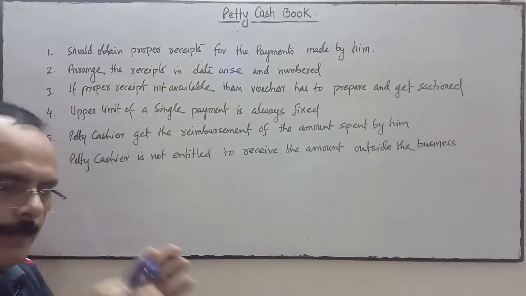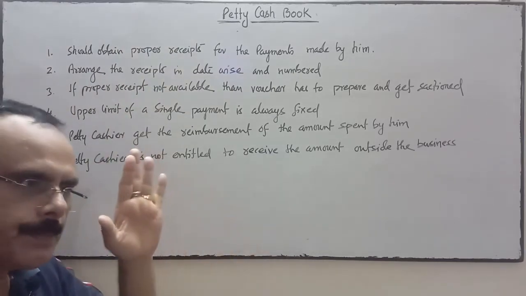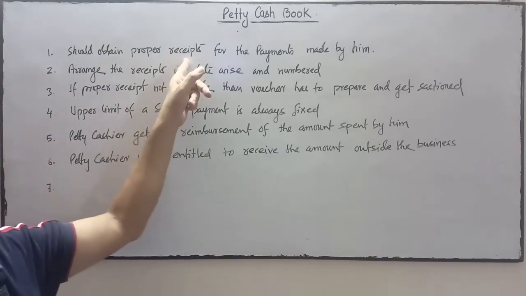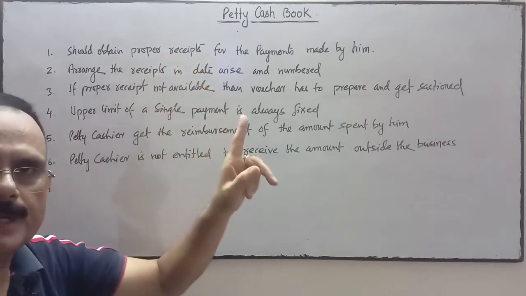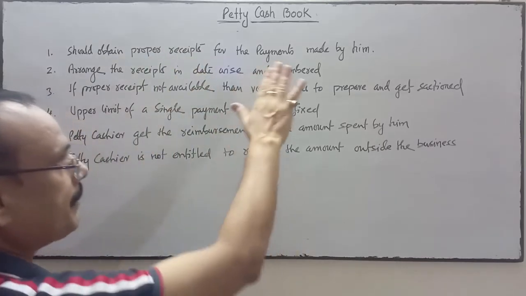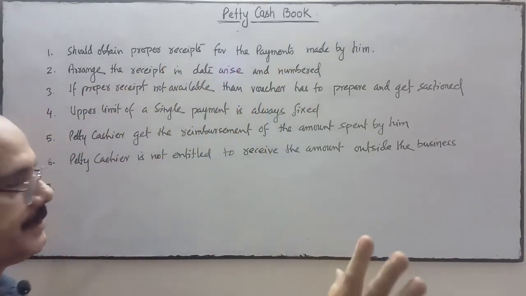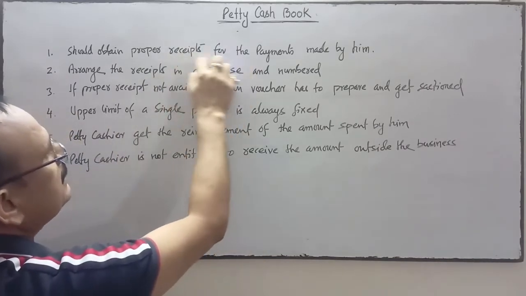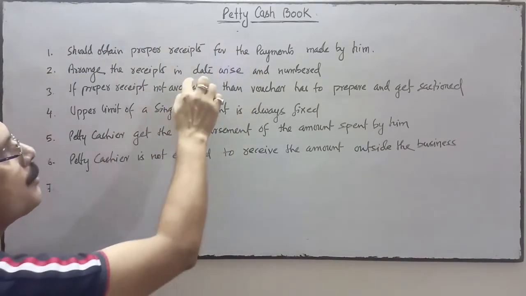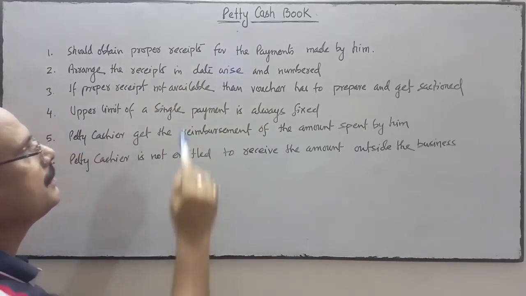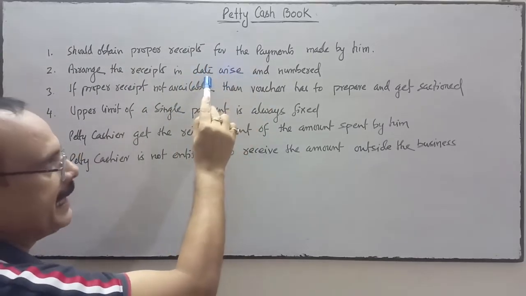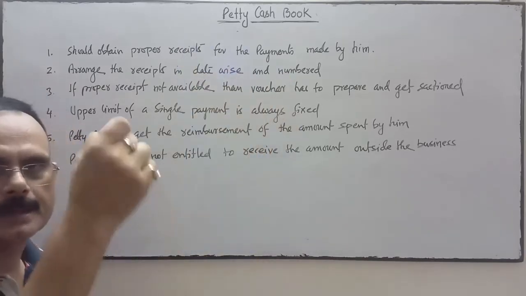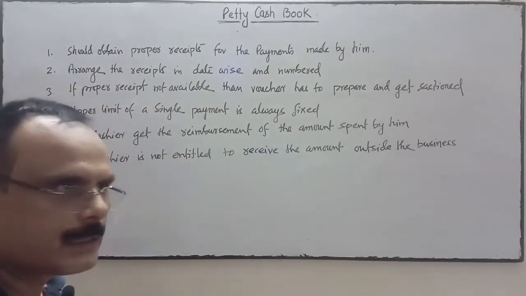For all the payments the petty cashier has made, he has to obtain proper receipts, proper source documents. Second, these receipts and documents must be arranged date wise by the petty cashier, and these receipts must be numbered in serial number.